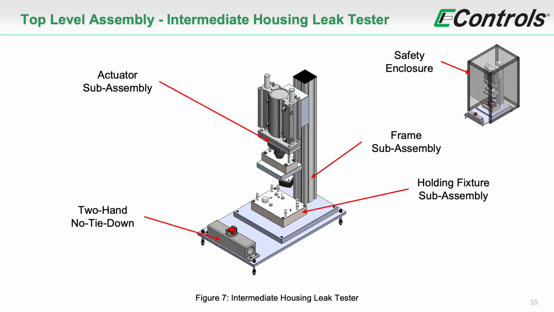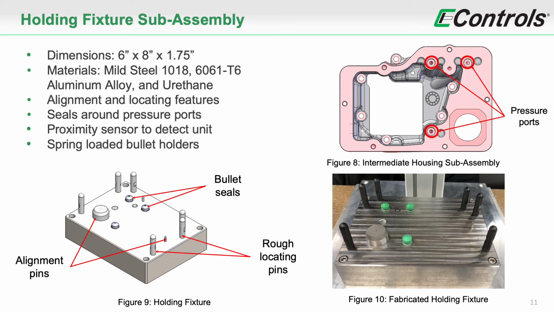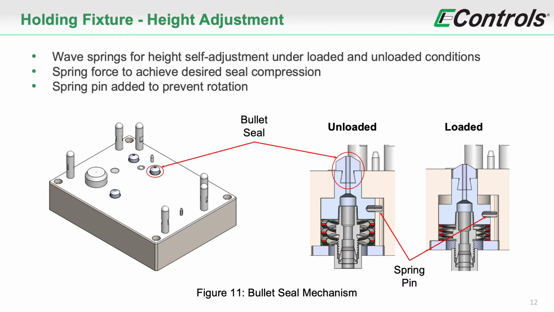The leak tester consists of an actuator, frame, holding fixture, and two-hand no tie-down subassemblies, and it is enveloped by a safety enclosure. The most critical subassembly of the tester is the holding fixture, as it is essential to secure, seal, and pressurize the intermediate housing. Rough locating pins and alignment pins ensure that the part is properly positioned within the holding fixture. The pressure ports on the unit are sealed by tapered bullet seals.